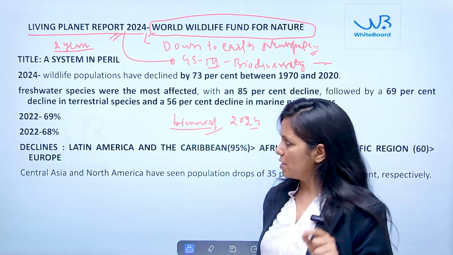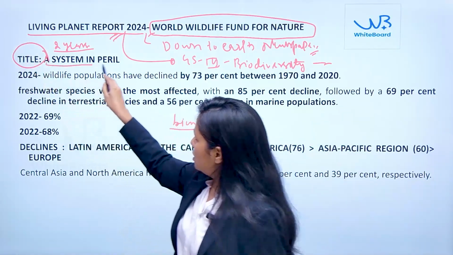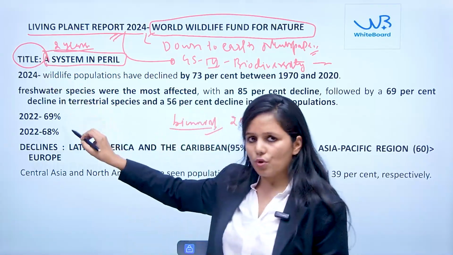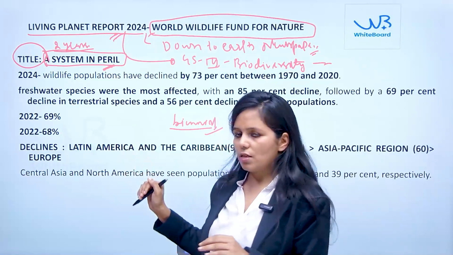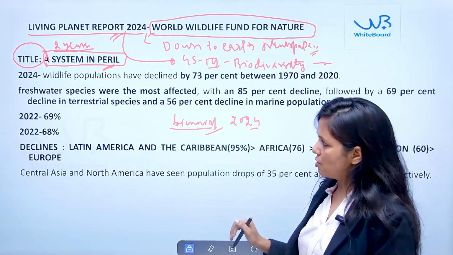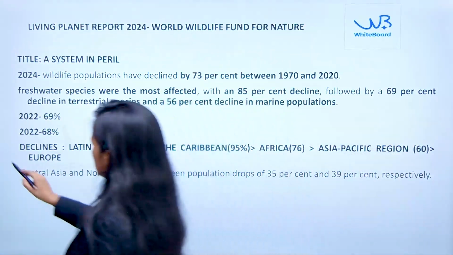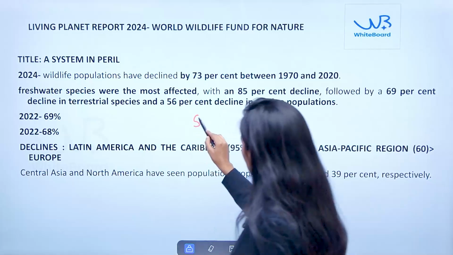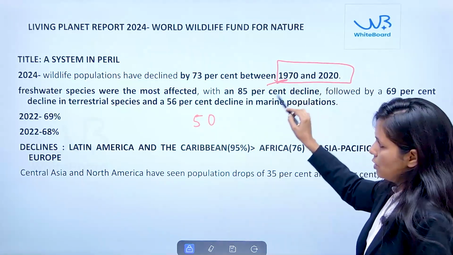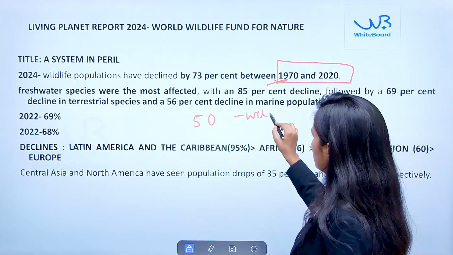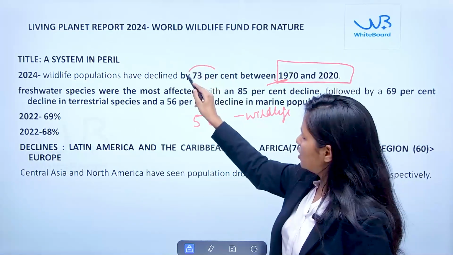This is one thing from the perspective of the exam. Then the second is, what is the title? A System in Peril. So the 2024 report has the title A System in Peril. Now we are going to discuss the aspects of the report. What this report is saying is that in the last 50 years, from 1970 to 2020, wildlife populations have declined by 73%.